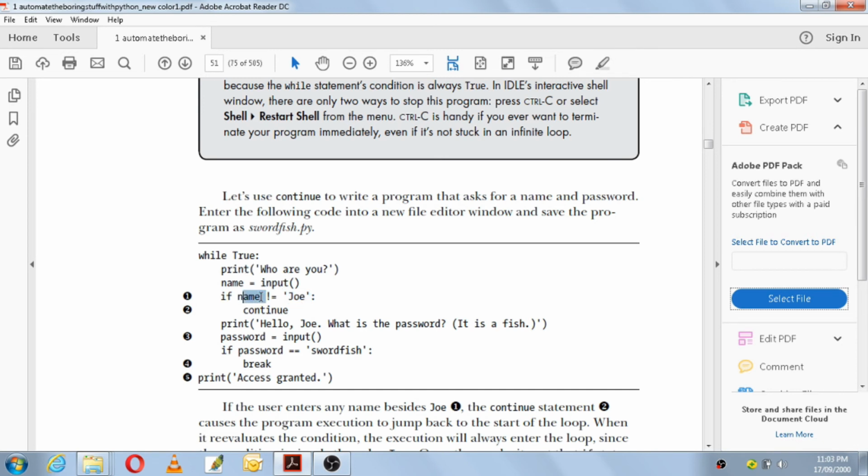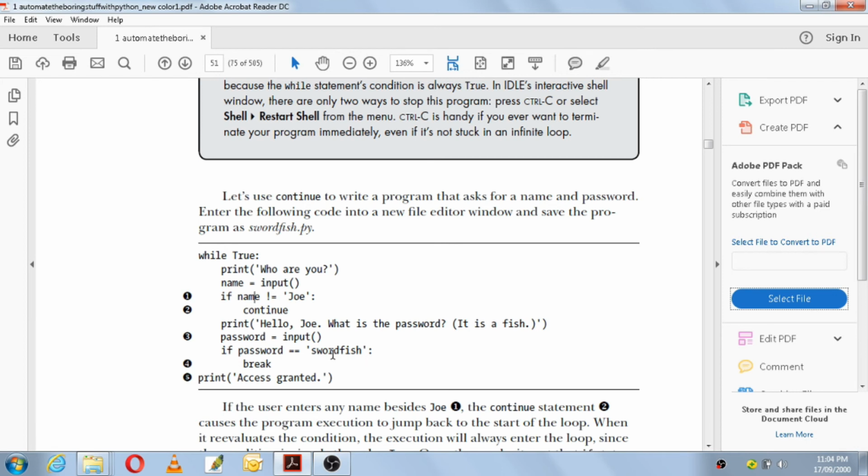If you are giving Joe, then Joe is not equal to Joe is false, because both are the same. That time it will skip the continue and come to the print statement. The print statement says, hello Joe, what is the password? It is a fish.